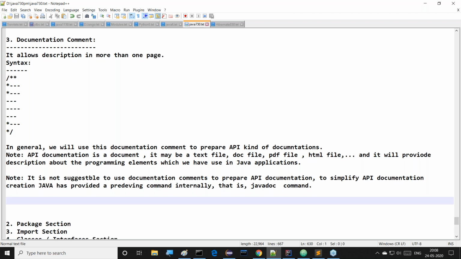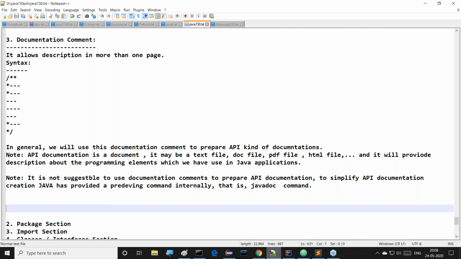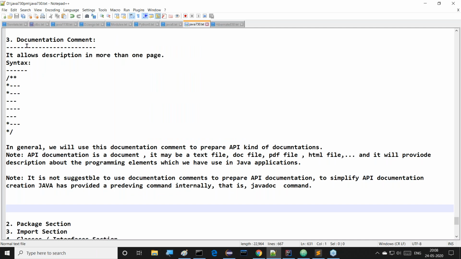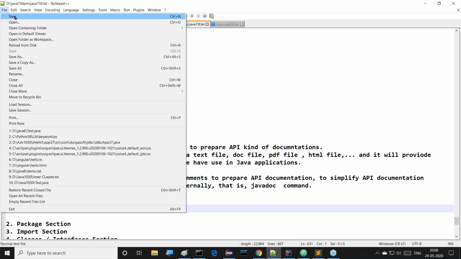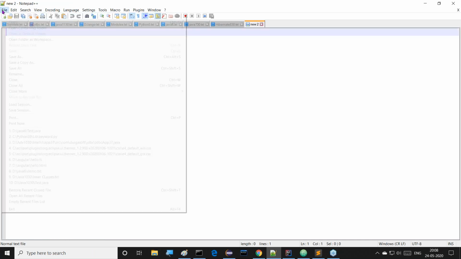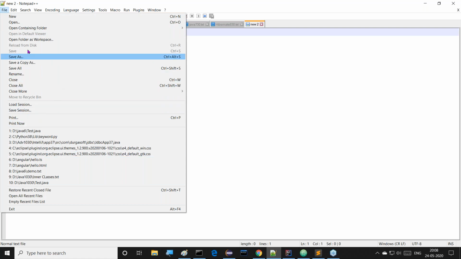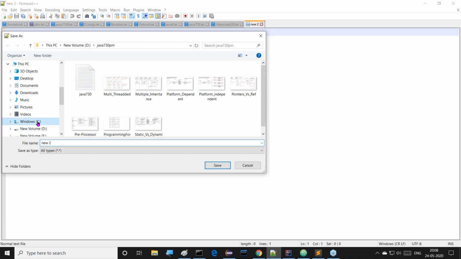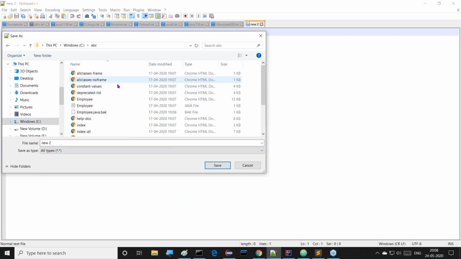I want to show an example, sir. Now all of you observe this clearly. I want to go for some example. Say for example, I want to prepare a simple program. I want to save this file. Where do I want to save this? Say for example, the C drive, ABC location here. All the number of things are available.